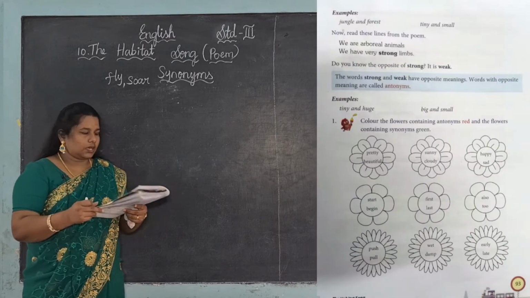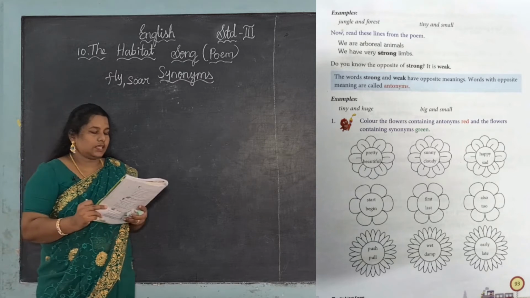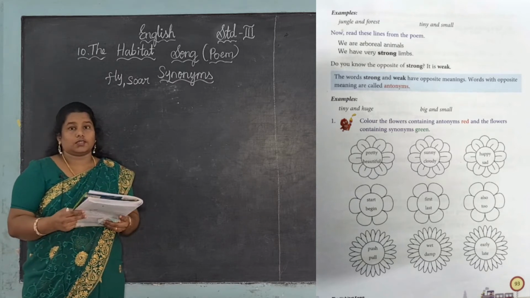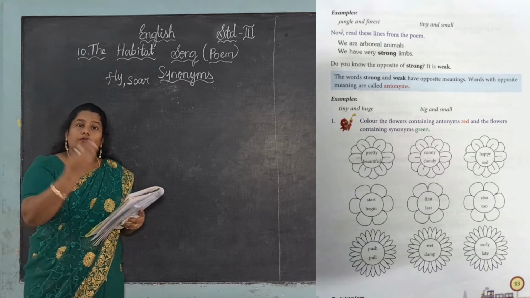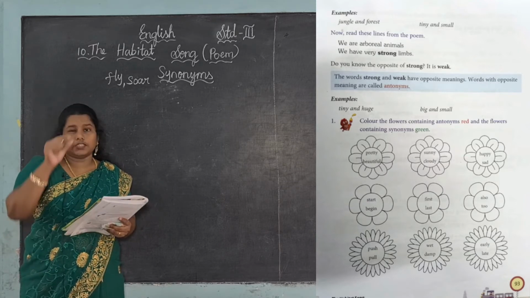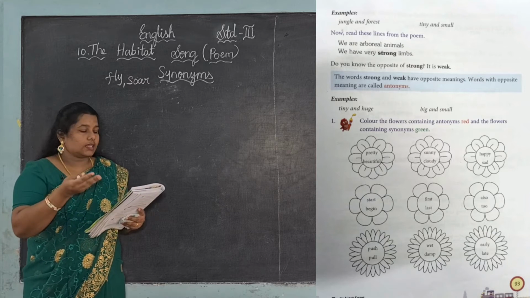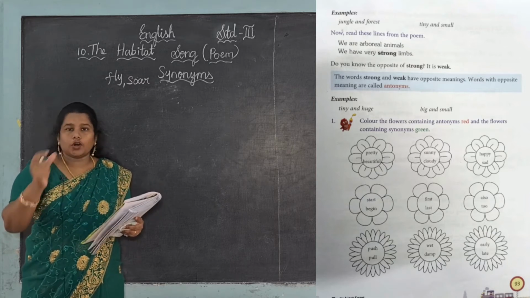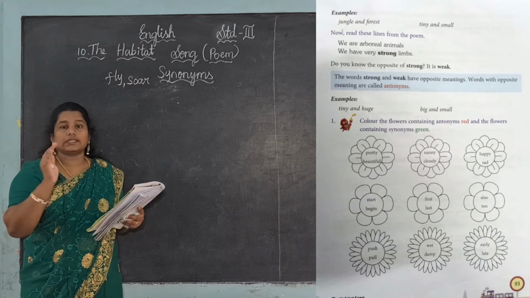Now take page number 93. See the example: jungle and forest. Jungle is also a forest. Both mean forest. Next, tiny. Tiny means small. And see another one, small. So both have the same meaning.